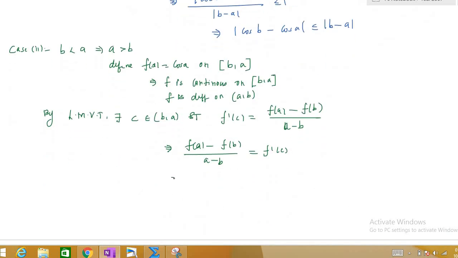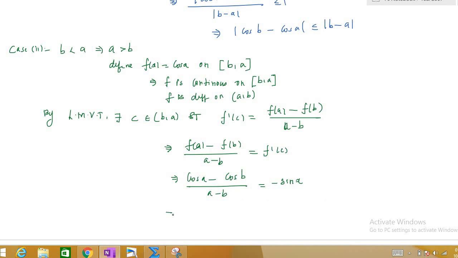And what is our f of a? It is cos a, and this will be cos b, by a minus b is equal to f dash of x, right? So again it will be minus sin x.